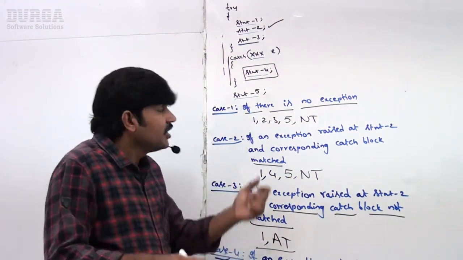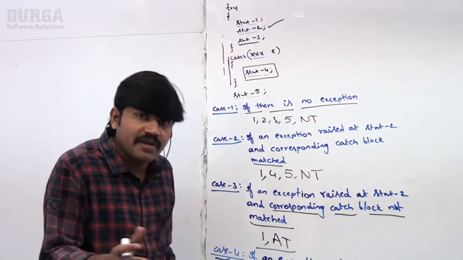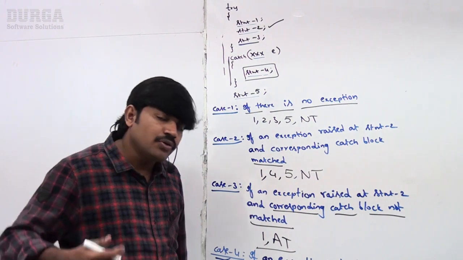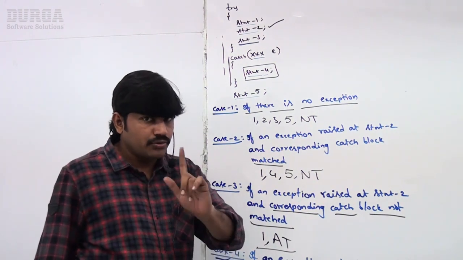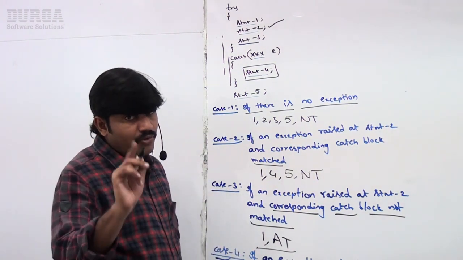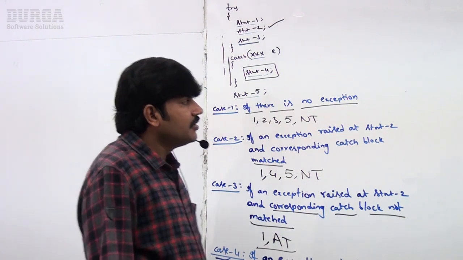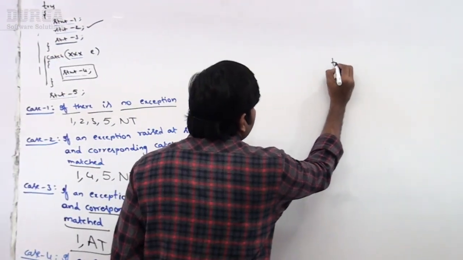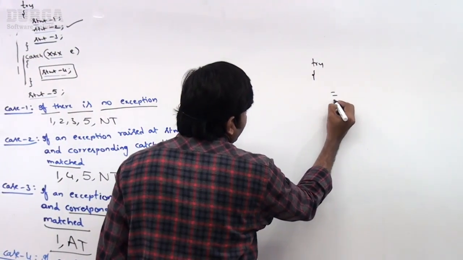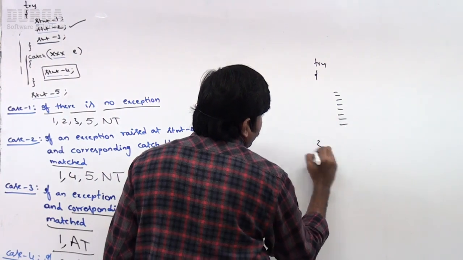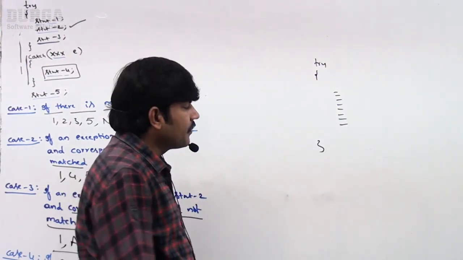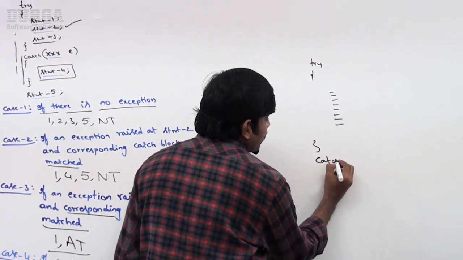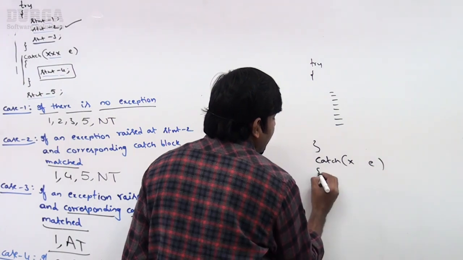Inside catch also contains Java code only, finally also contains Java code only. So anywhere there is a possibility to raise an exception. Next up, one more very important thing. Suppose I have a try block. Now there are some statements, okay, there are some statements. Now a catch block is there. Assume that the catch block is there.